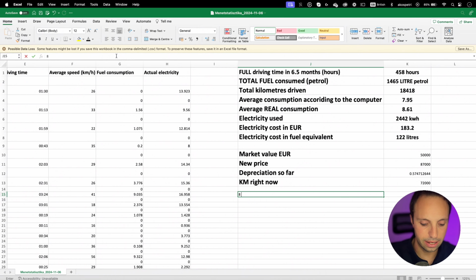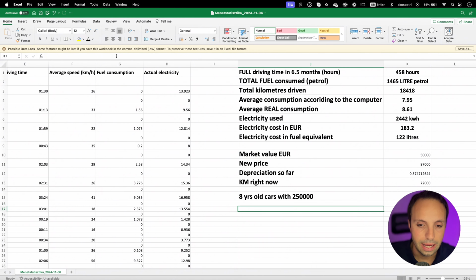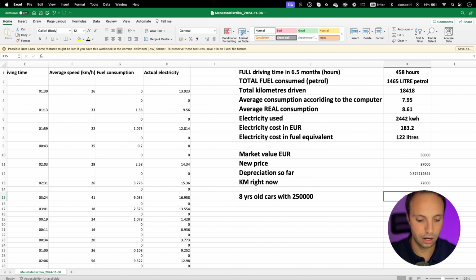So let's say 8 years old cars with 250,000 kilometers. And I need to tell you that so far I've driven over 3,500 kilometers on average, approximately, per month. And if I continued this habit, then I could reach the 250,000 kilometers, 8 years threshold within 4 years, right? So my car will be exactly 8 years old with 250,000 kilometers well maintained. So I will look up what's the cost for that car and we'll come back to you. Right, so I just looked up and the cars are selling for 30,000 euros with that specifics.